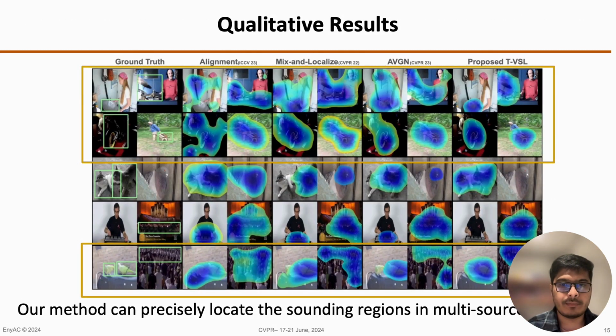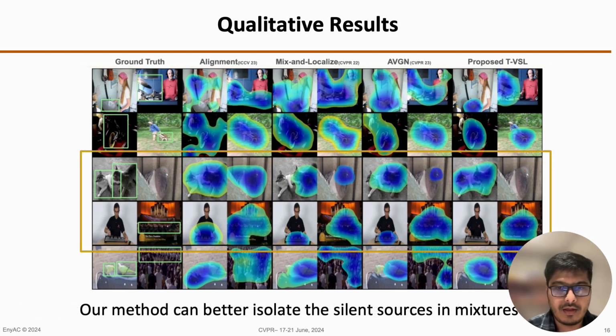Here we present some qualitative results. Firstly, let's check when both sound sources are sounding in the synthetic mixture. We can see our method can more precisely locate every sounding source in this kind of mixture compared to existing methods. And also our method can precisely separate the silent source and detect the sounding sources, where most existing methods fail when there is a silent source.